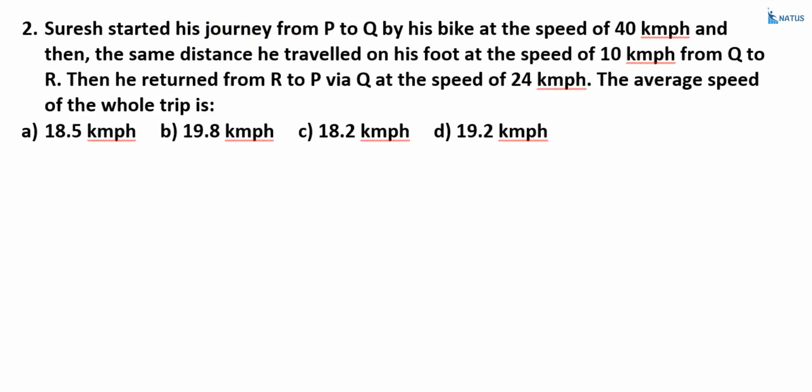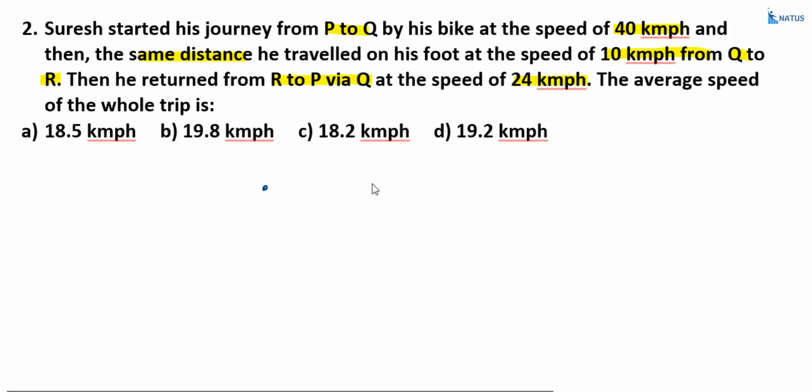Suresh started his journey from P to Q by his bike at the speed of 40 kilometers per hour, and then the same distance he traveled on foot at the speed of 10 kilometers per hour from Q to R. This is the first condition. Then the return from R to P via Q is at the speed of 24 kilometers per hour. The average speed of the whole trip is C.